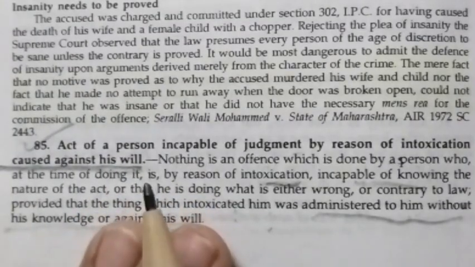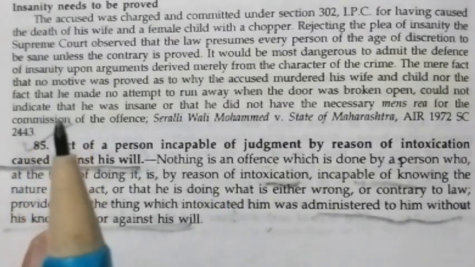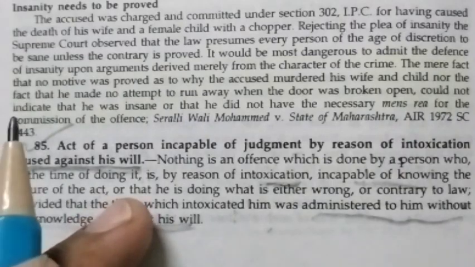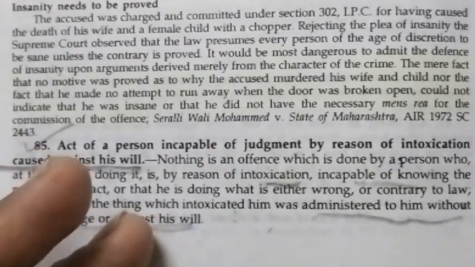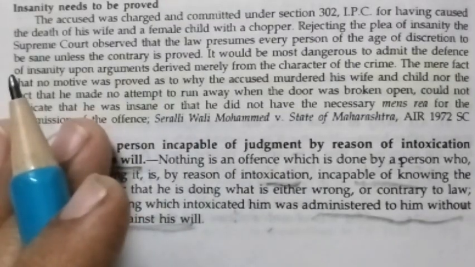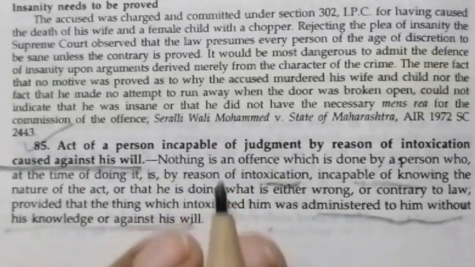So the first ingredient would be involuntary intoxication. The intoxication must have been caused without the person's knowledge or against their will. Example, forced consumption of some drink, alcohol or drugs is involuntary intoxication, but self-induced intoxication by drinking alcohol or drugs does not provide immunity.